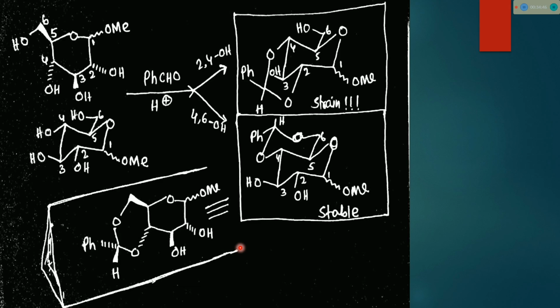Thank you for watching. Another point I have to mention is that I uploaded a video regarding the reaction of D-glucose with excess acetone, regarding the question asked in the 2020 GATE exam. That was also a very conceptual reaction from carbohydrate chemistry.